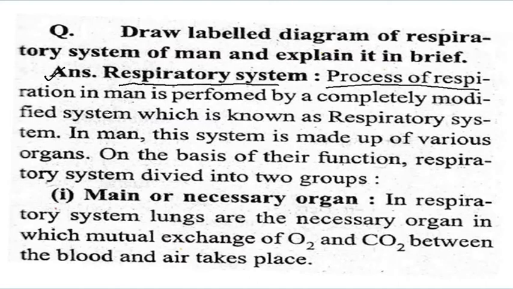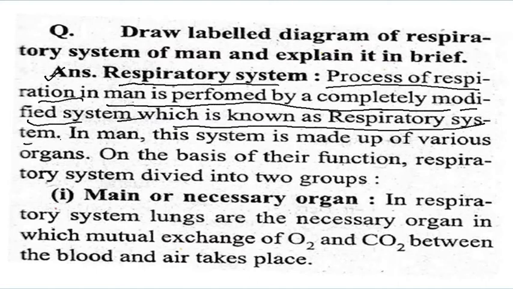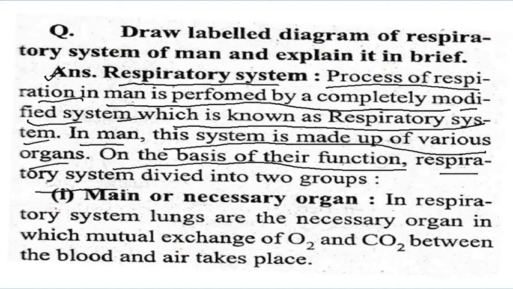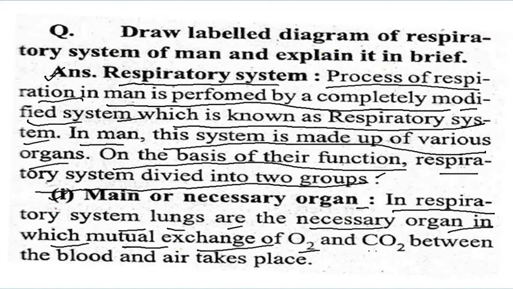The process of respiration in man is performed by a completely modified system, which is known as the respiratory system in man. This system is made up of various organs. On the basis of their function, the respiratory system is divided into two groups. The first one is the main or necessary organ. In the respiratory system, the lungs are the necessary organ in which a mutual exchange of oxygen and carbon dioxide between the blood and the air takes place.